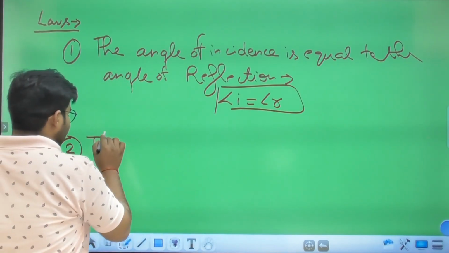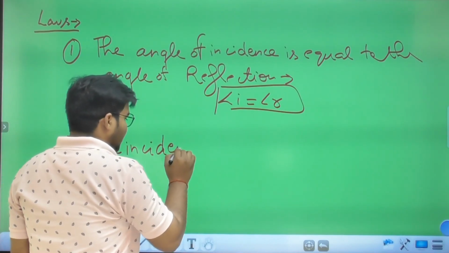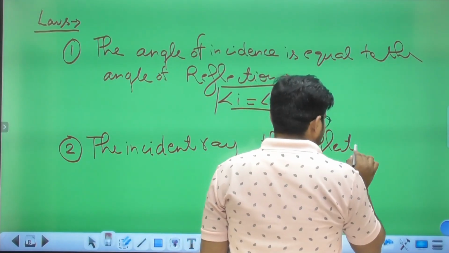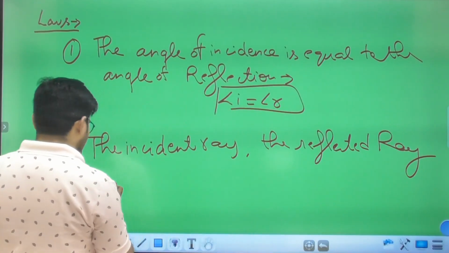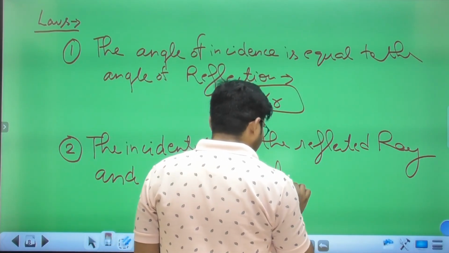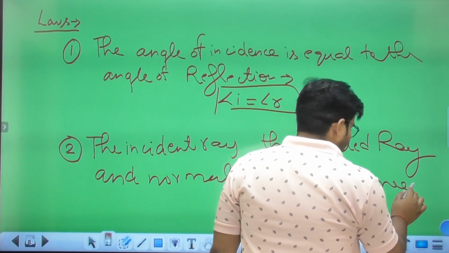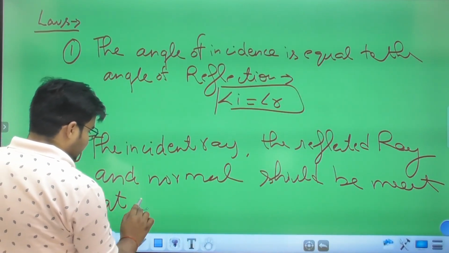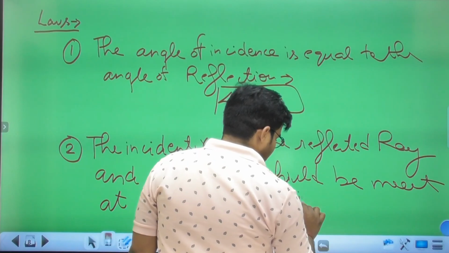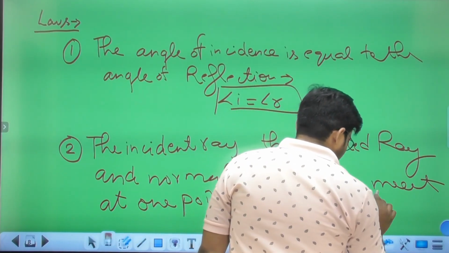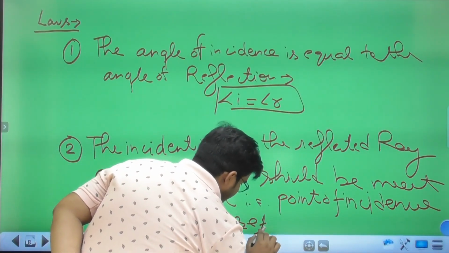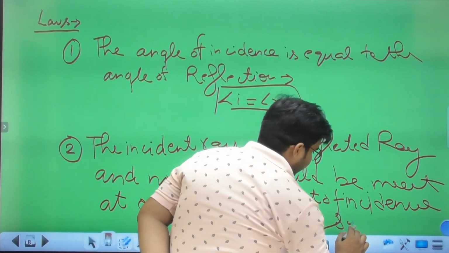Second law: the incident ray, the reflected ray and the normal should meet at one point, that is the point of incidence on the reflecting surface.